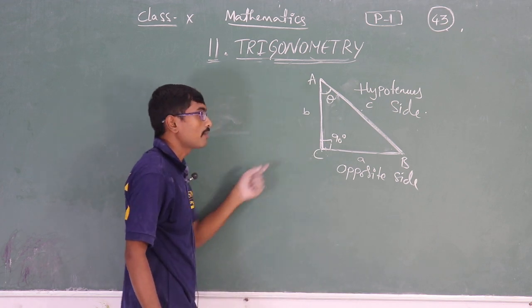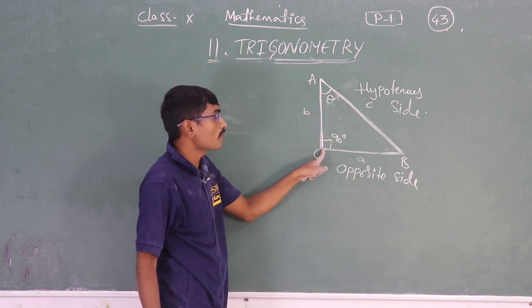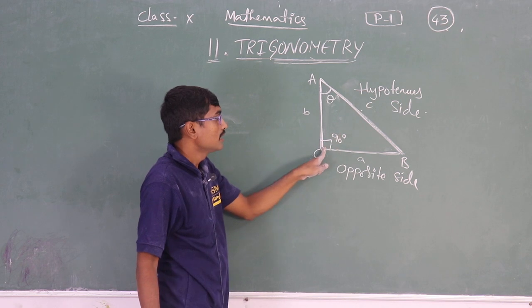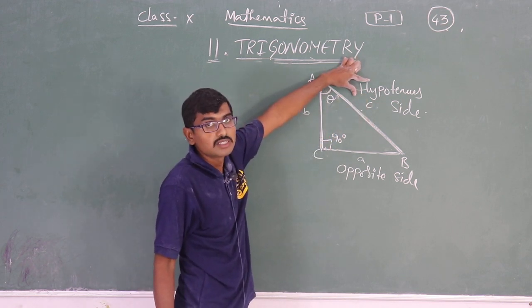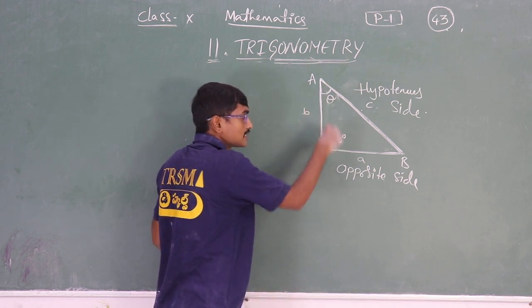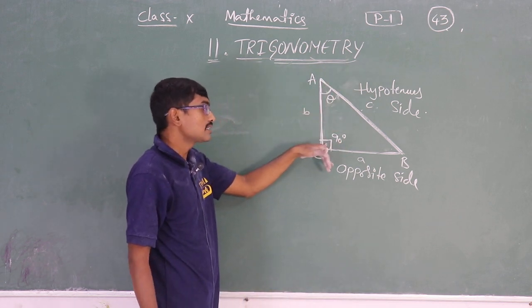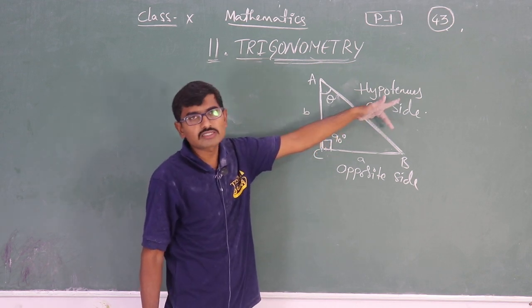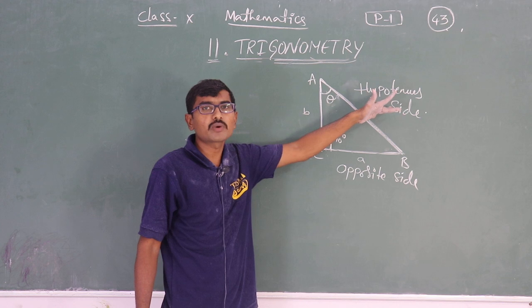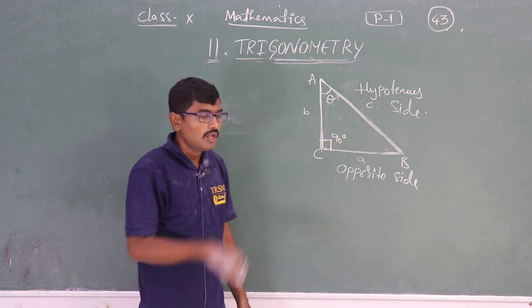Opposite side. Now coming to the third side, the side which is opposite to 90 degrees, that is the right angle, is always called the hypotenuse side. See here, this is the largest angle. The side which is opposite to the largest angle will always be the largest side only, na? Corresponding angles and corresponding sides.